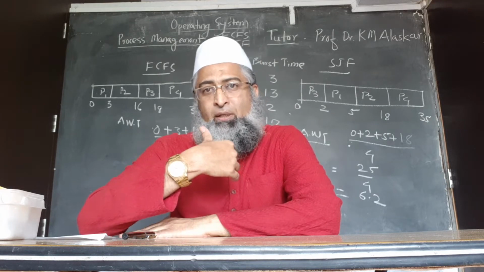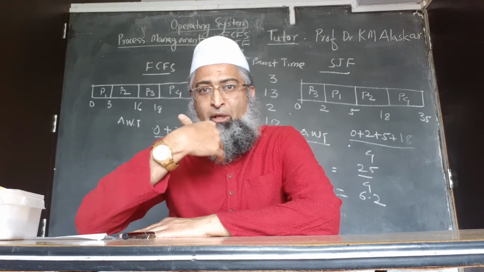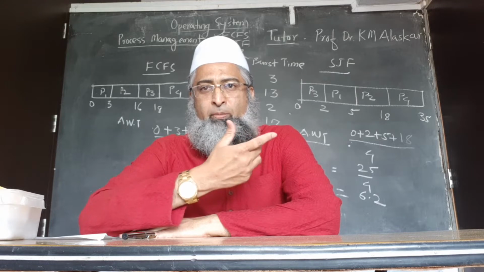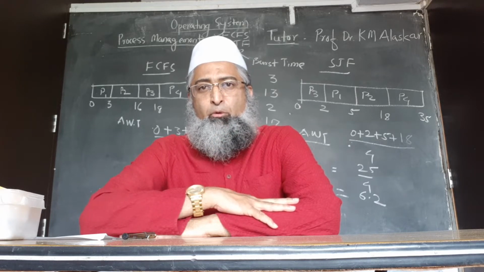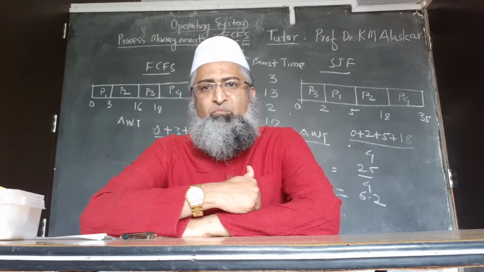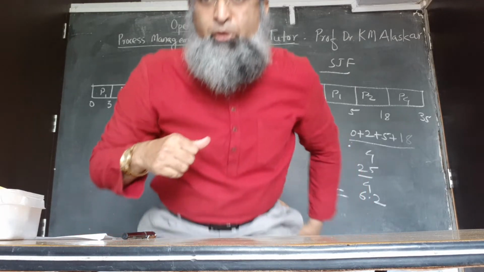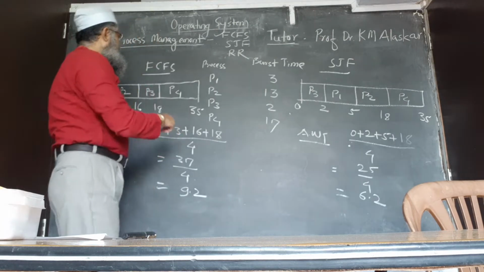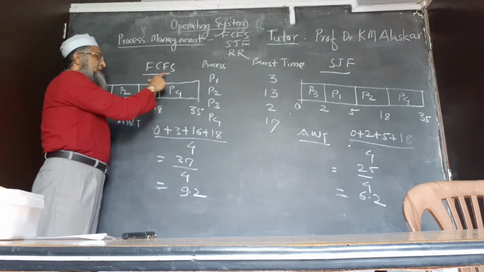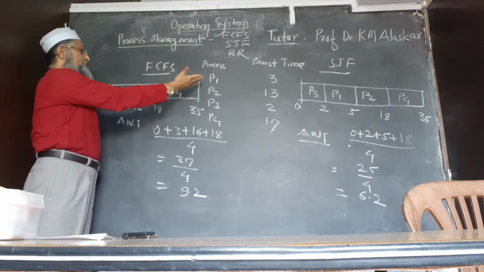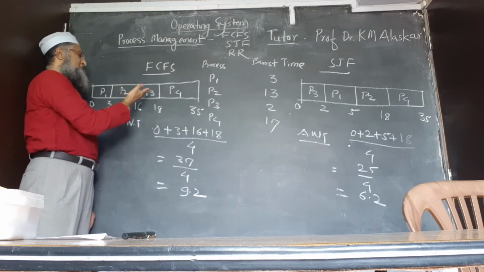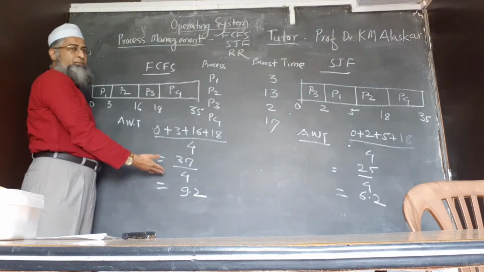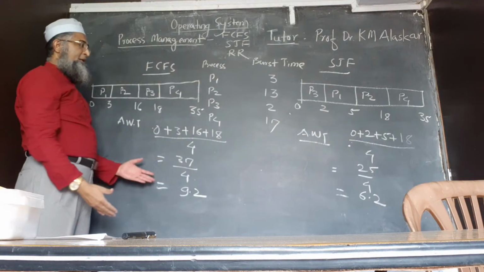Already two schedulings are on the board, FCFS and SJF also. We will repeat them within 1 or 2 minutes, and then we will shift to the same example, the examples which we solved using FCFS and SJF. See here, FCFS: the job which comes first gets preference, then P2, then P3, then P4, and the average waiting time is calculated here.